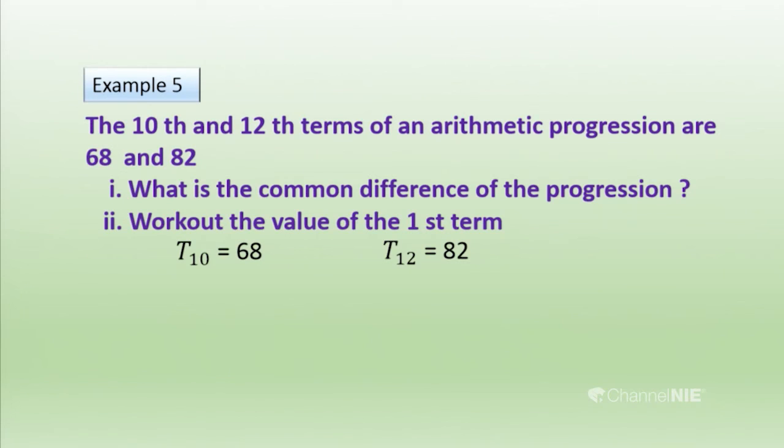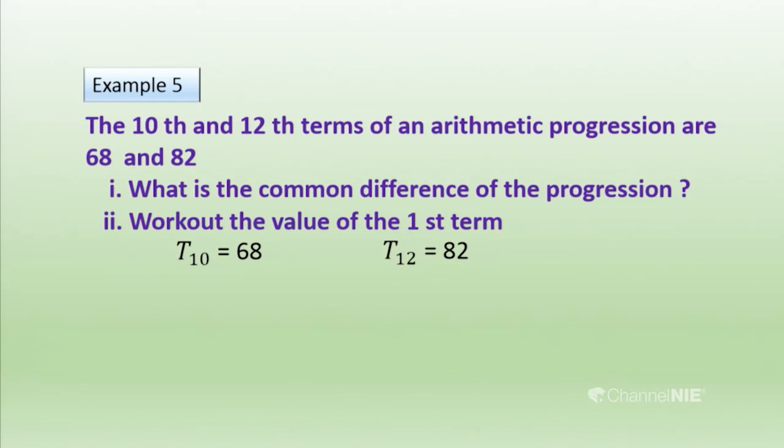T12 is 82. According to the arithmetic progression, you can write any term using A and D. So T10 is A plus 9D, and instead of T10 we write A plus 9D equals 68.